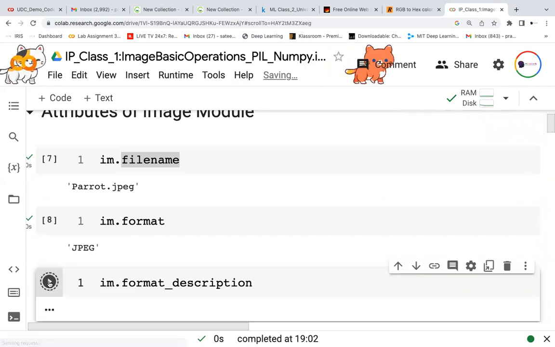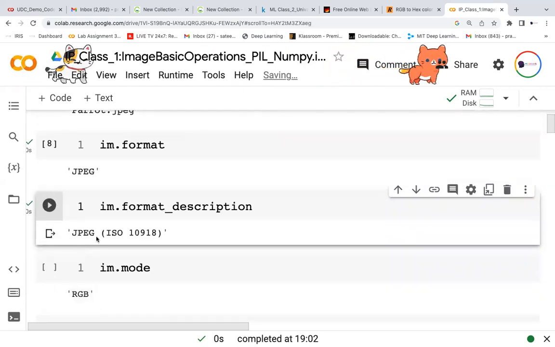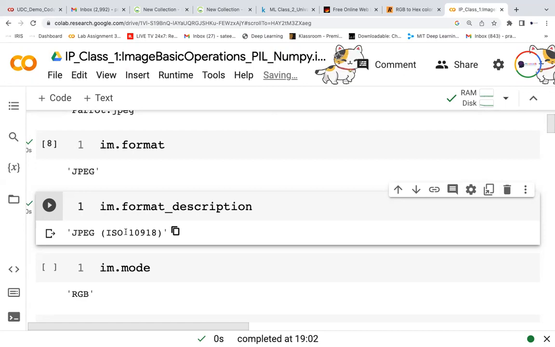Some more extra information about the file format. JPEG file format, it is ISO. See, all these file formats are part of an organization. There will be a standardization committee, and they will define the specification for that. Even ASCII has some organization. For JPEG also there is an organization. For PNG there is an organization. Excel, CSV, all these file formats like PDF, where Acrobat is the one which decides. For everything there will be some kind of organization, some group or some company which will take ownership of that.